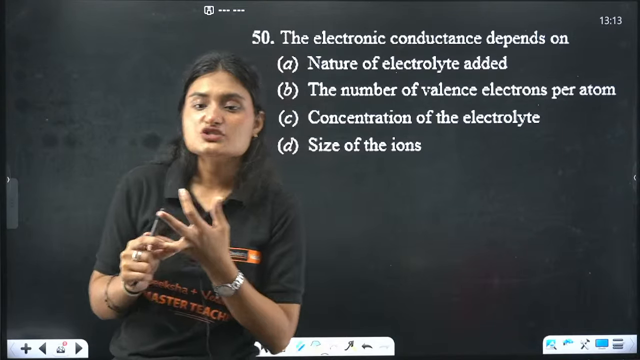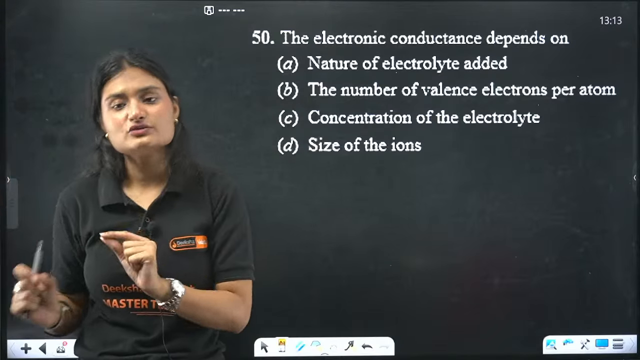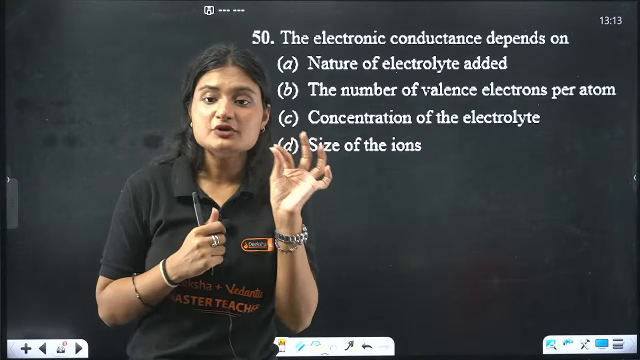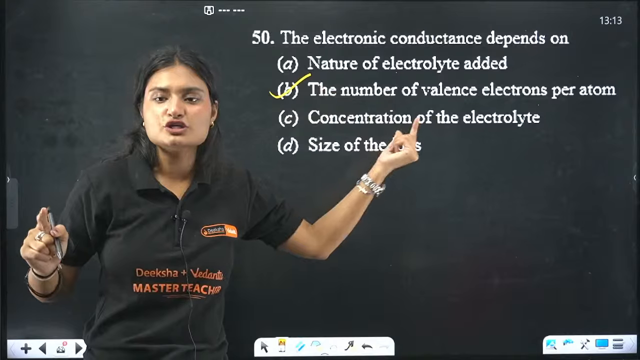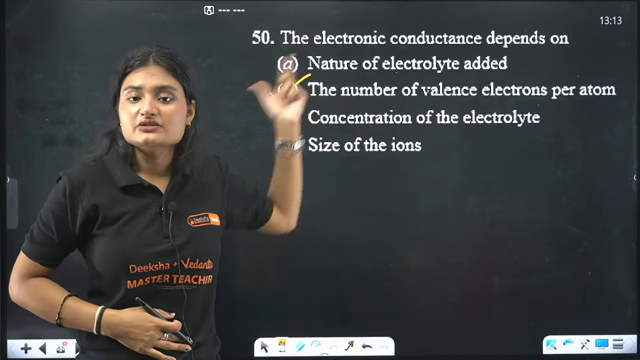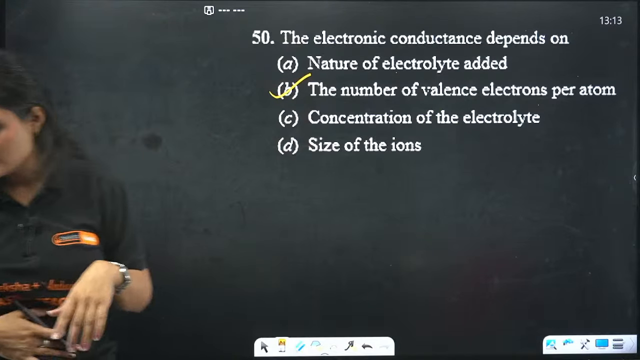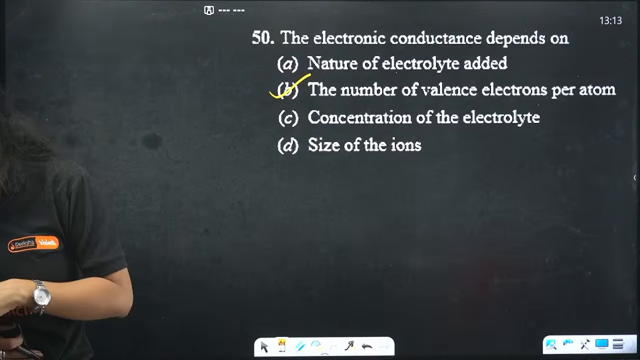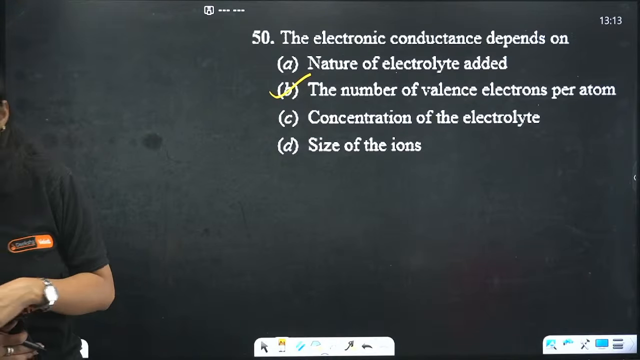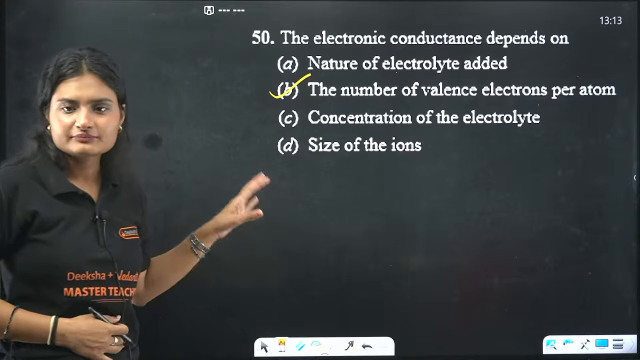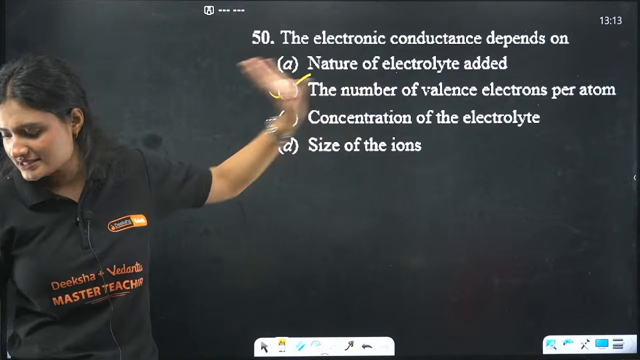So it depends on the number of valence electrons that are present per atom. It is directly proportional to the number of electrons present and inversely proportional to the temperature. So the correct answer is B. Electronic conductance will depend on the number of valence electrons.